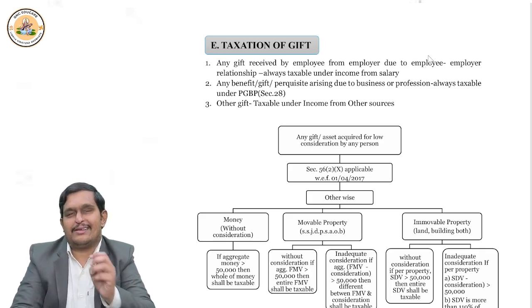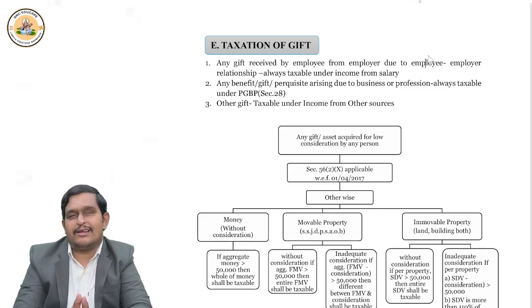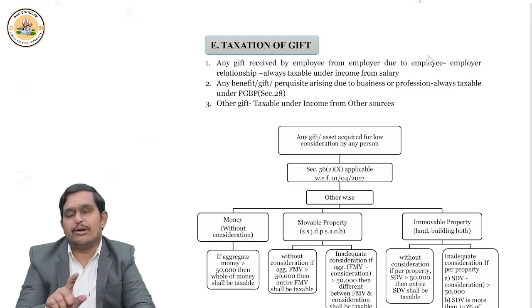Suppose example, you get a cash gift. Cash gift, if it is more than 50,000 rupees in a year from all the people together. Now come on, repeat with me what I said. Cash gift in a year from all the people together more than 50,000, then entire amount is taxable. Suppose you got 60,000 rupees, complete 60,000 is taxable. You got 40,000 rupees, it is less than 50, right? So it is not taxable. So you should remember, once it crosses 50, entire total amount becomes taxable.